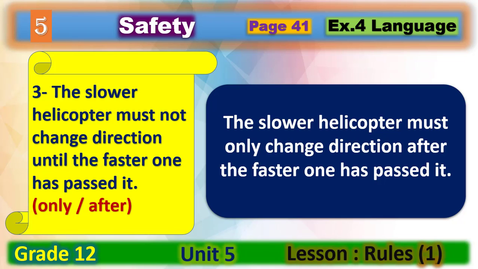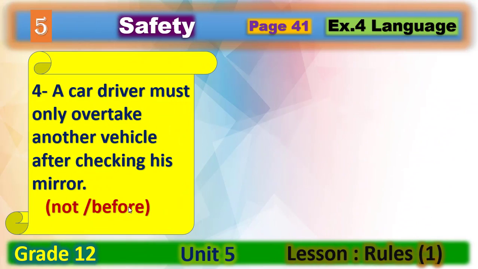So what did we do in the sentence? Here in this sentence, we removed not. You have to remove not and replace it with the word only: must only change direction. And then we will remove the word until and we will use the word after instead. Okay? Now let's move to sentence number 4.